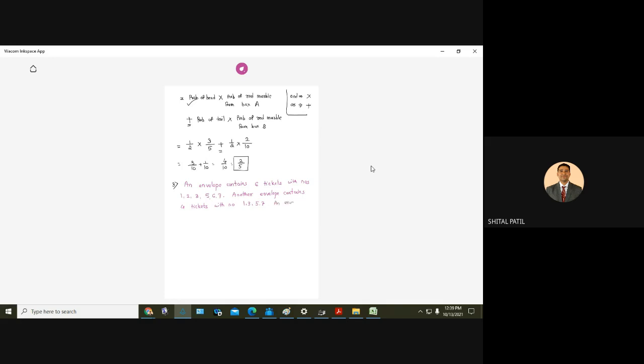An envelope is chosen at random and a ticket is drawn from it. And probability that ticket bears the number.